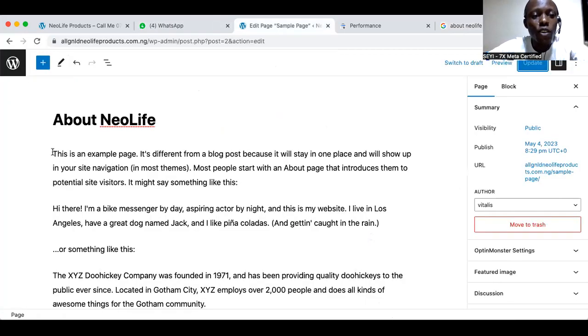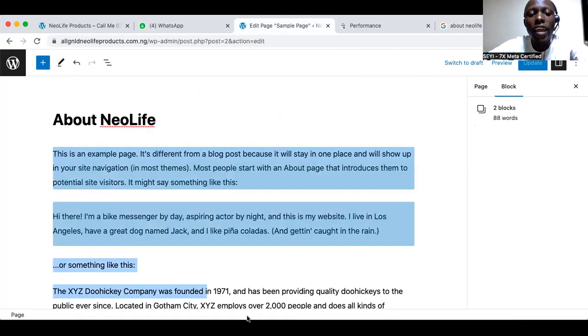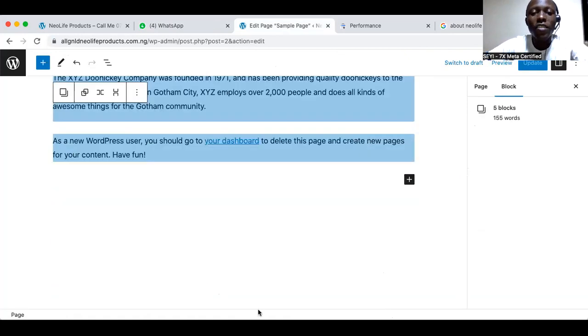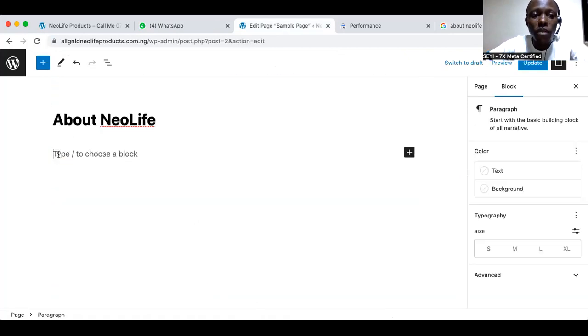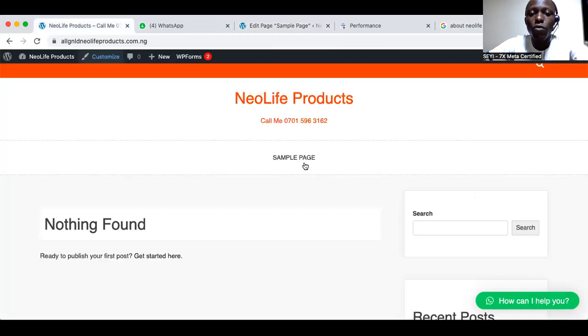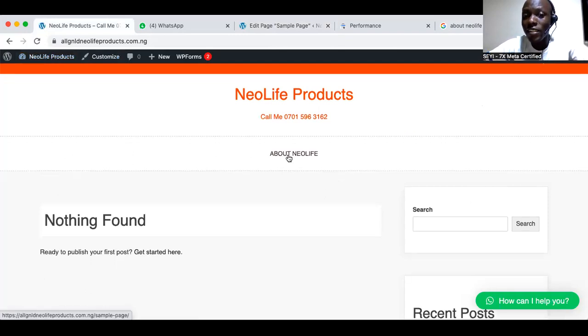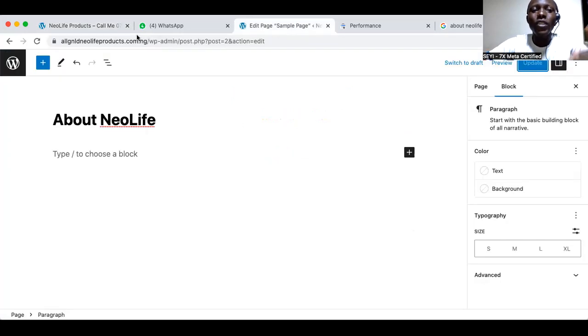So about NeoLife, I'm not going to help you write it. Later, you come back to this page and write it in the way that you know about NeoLife. Do you get that? The most important thing I want to put there is that we are not going to use "home." We are not doing corporate. We are running sales. Do you see that? That's our first navigation.